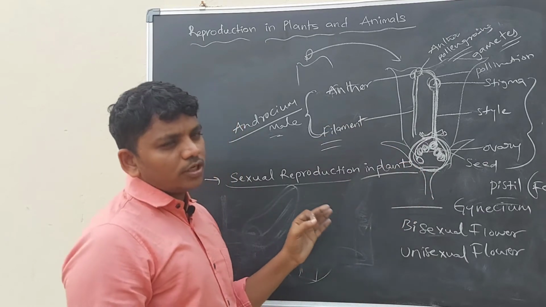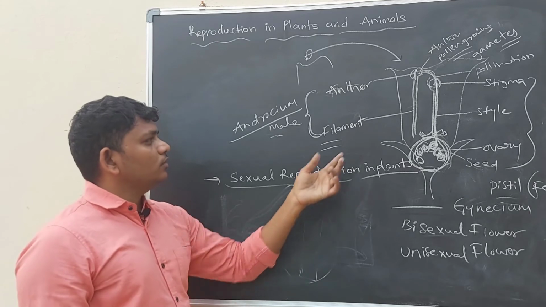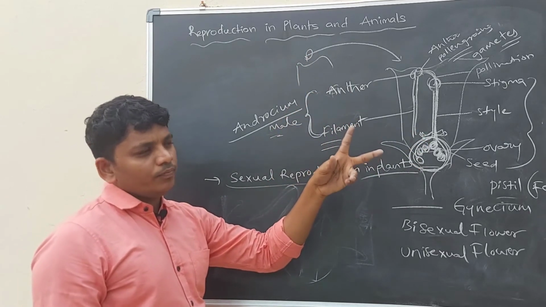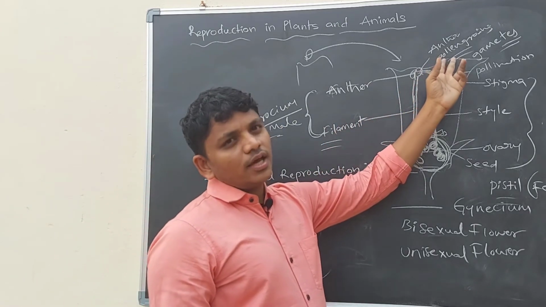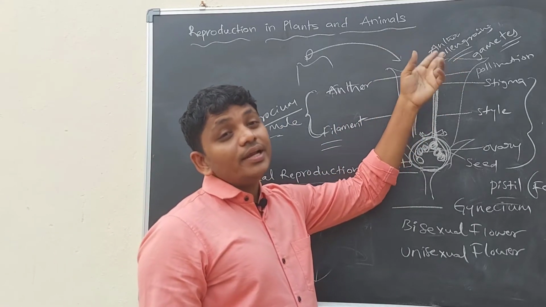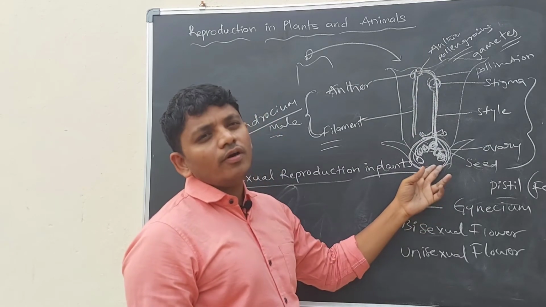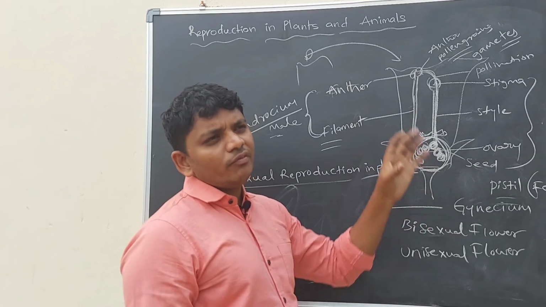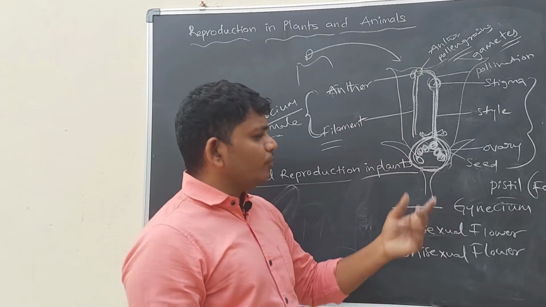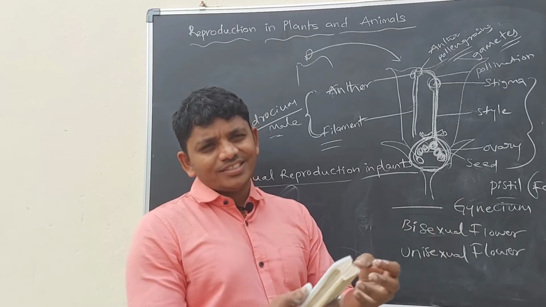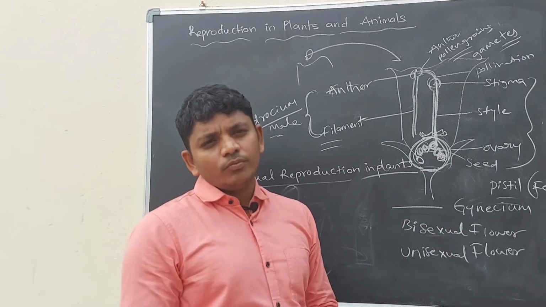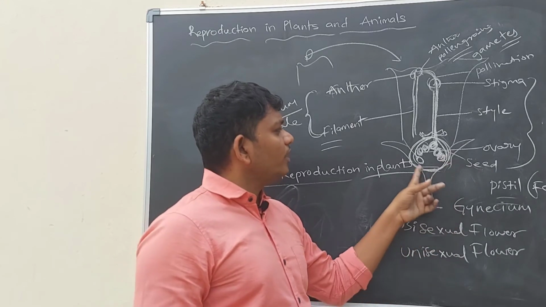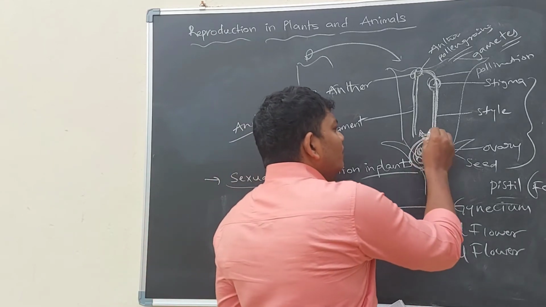In the sexual reproduction of the plant, we have to observe two things. Flowers have two sexual characters, one is male, the second is female. From the male, pollen grains are coming; these pollen grains are male gametes. From the female part, ovules are coming. These ovules are female gametes. Whenever a pollen grain and a female gamete, the ovule, combine or fuse, then seeds will form. So after fertilization seeds will come and also the ovary will grow as a complete fruit.